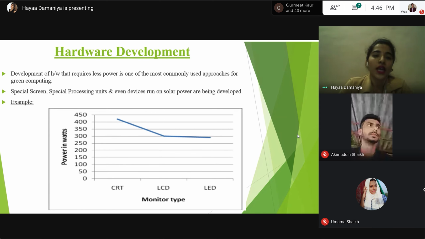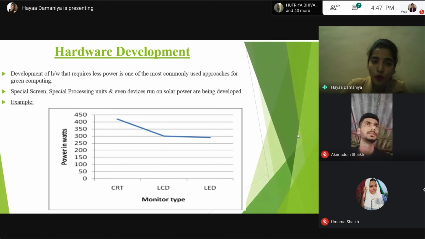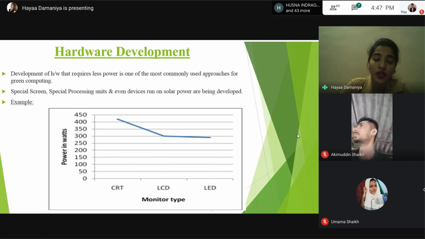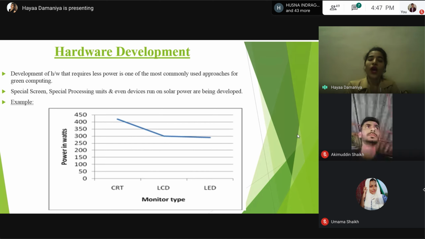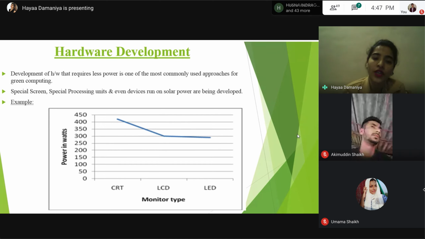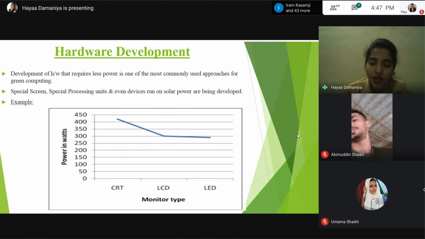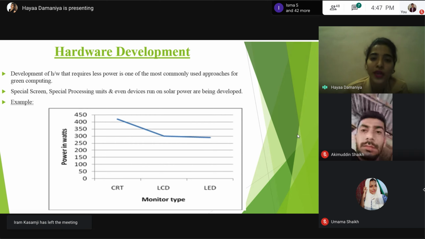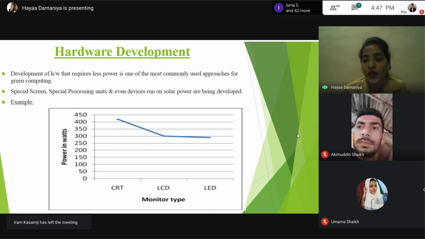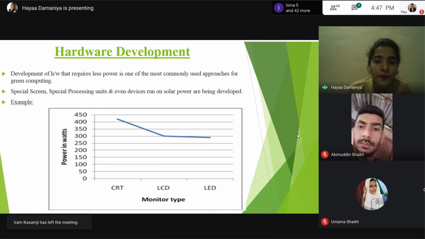Hardware development. Development of hardware that requires less power is one of the most commonly used approaches for green computing. Obviously, if the hardware requires less power, then it will consume less energy. If it consumes less energy, it means we are saving electricity. And if we are saving electricity, it simply means we are helping our environment, right? So we are helping our environment to become more green.